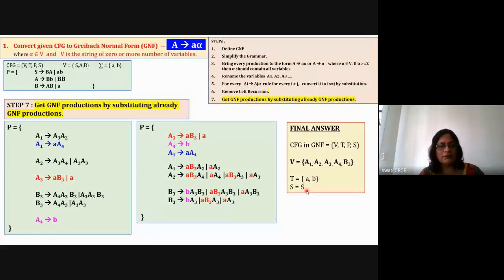Okay, so this is an example problem which has all the possible combinations. Sometimes in the problem which is given in the exam, there may not be left recursion, or there may not be substitution, or the grammar is already simplified. So in one of the steps you may not have to do anything. Or sometimes if the problem is lengthy, in each and every step you have to perform something.